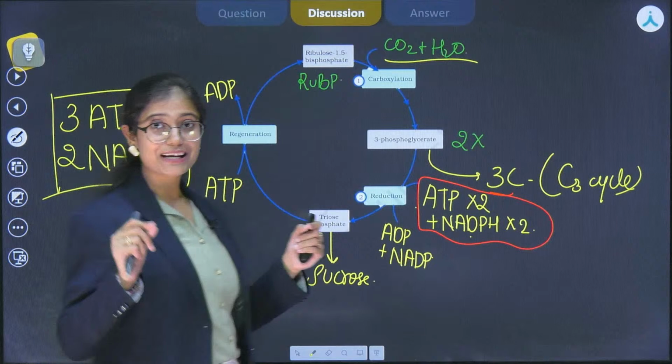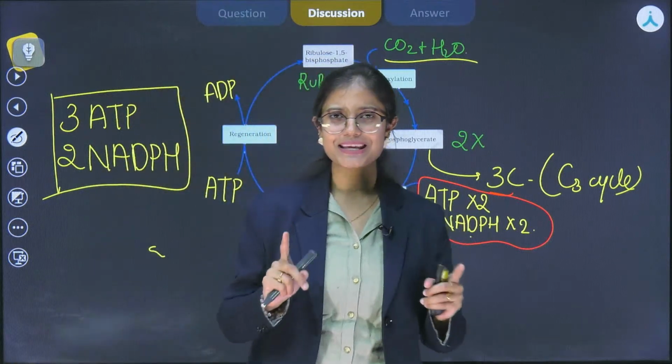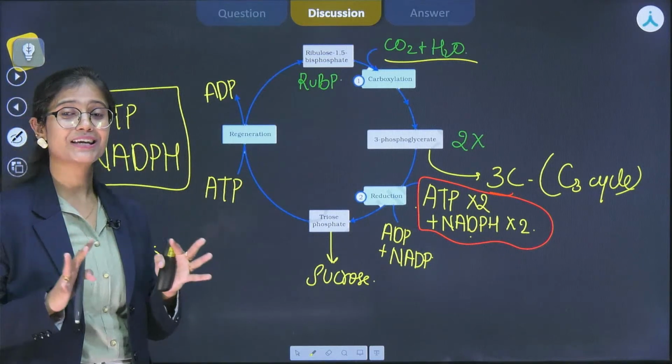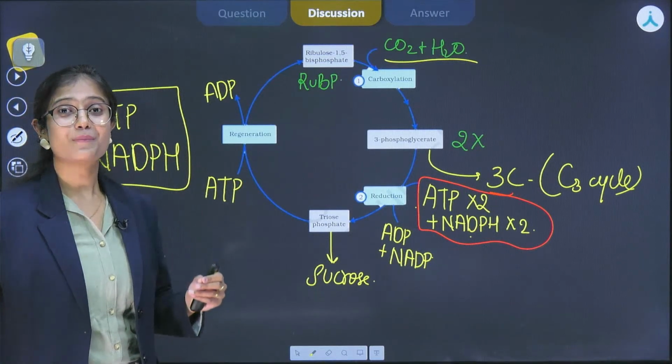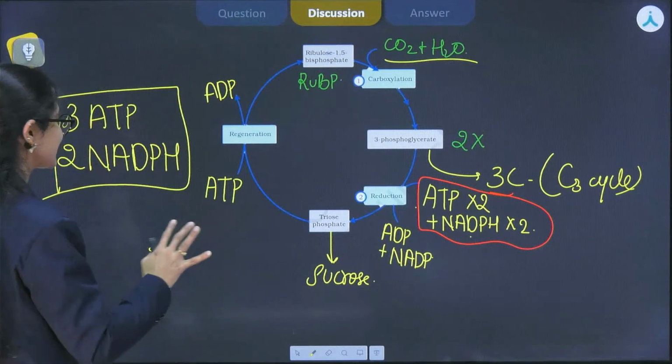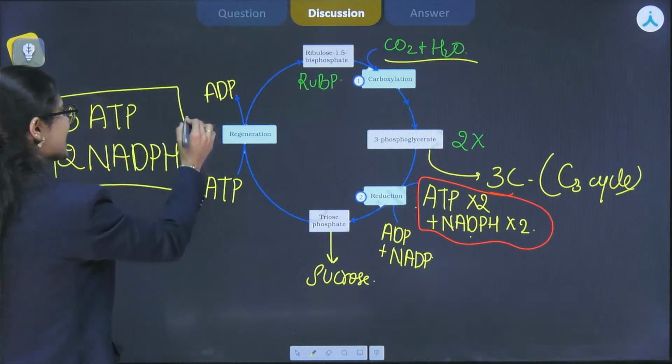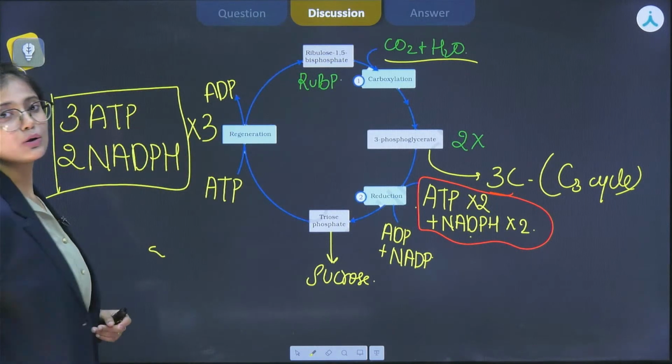अगर हम एक ग्लूकोज की बात करें, for one single glucose molecule जिसके अंदर 6 कार्बन होते हैं, that means to fix glucose जिसके अंदर 6 carbon है, इस cycle को 6 times होना पड़ेगा. For that we will multiply this value with 6.